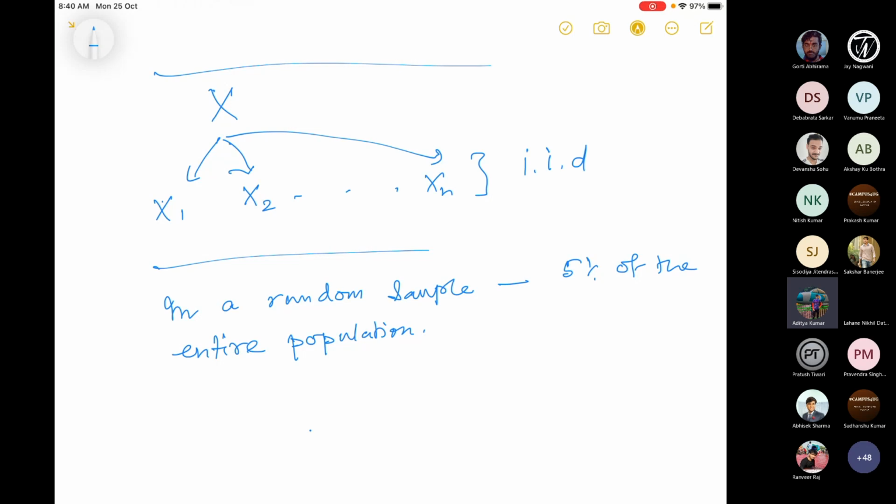Okay. So I can pick at most 5% of the population to decide on my random sample. And using this 5% of the objects of the entire population, I have to infer something about the entire population. Now the first question is, what do you want to say about the population?